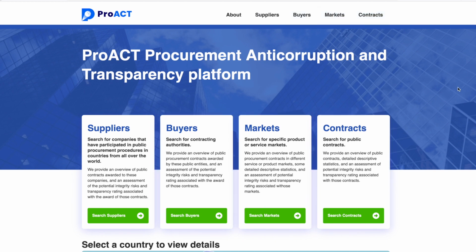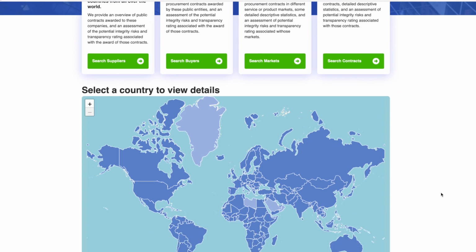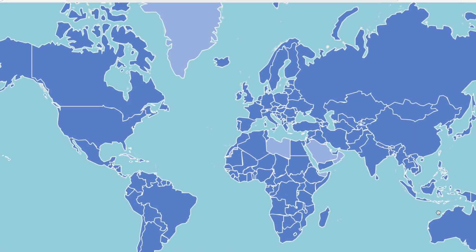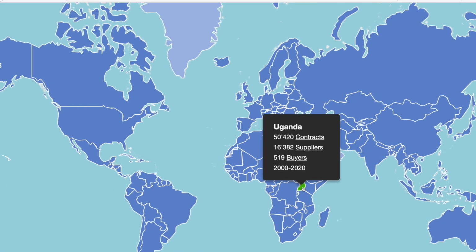And if you click into any of these, you will get a full range of background information, as well as indicators related to integrity and transparency. There are many ways of exploring the platform. Other than the 4 units, you can also scroll down to the map and click on any country in dark blue to explore further. This is the information for Uganda, on the number of contracts, suppliers, and buyers. You can further click right into the data from here itself.